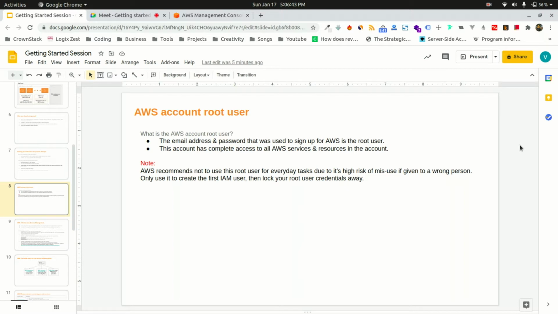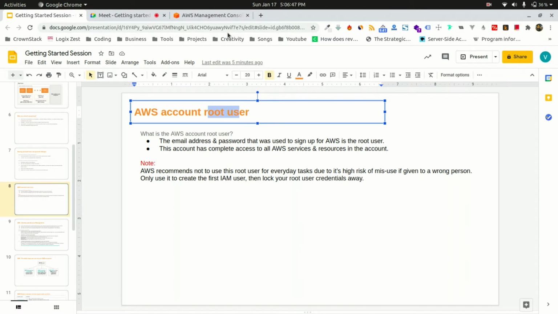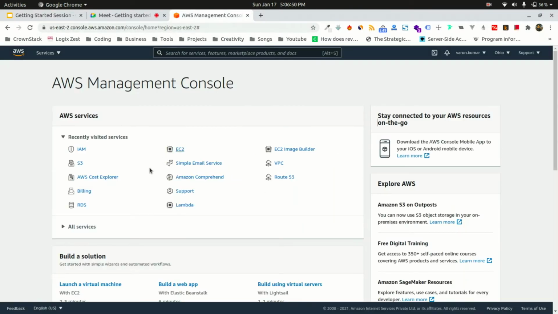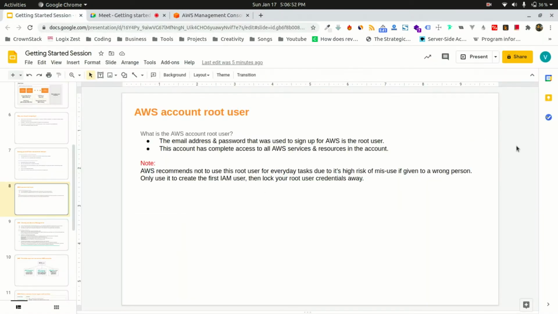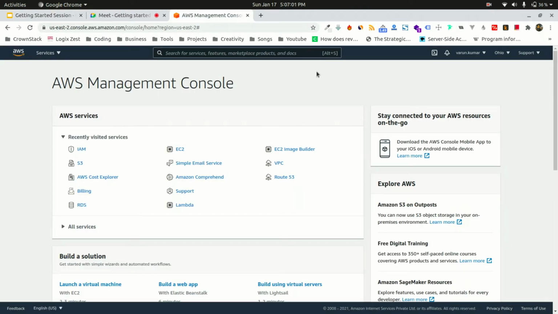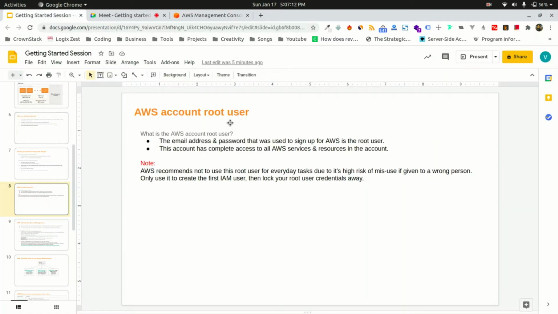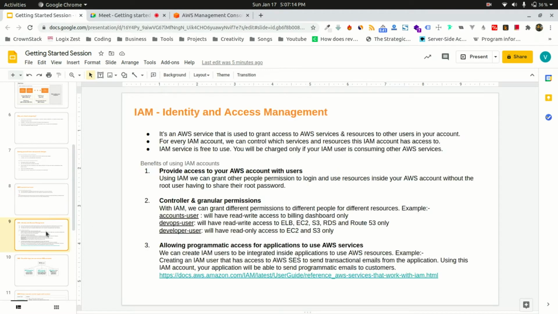Okay, yeah, that's right. So using the root user is risky. Why? Because you may end up doing some bad stuff. And the second thing is, suppose you are working in a big company, for example, let's say Facebook. If Mark Zuckerberg has signed up for AWS, he cannot just give his own credentials to his development team, right? We need some way that I can work under your AWS account without you sharing your root credentials. So that's what AWS IAM is for.